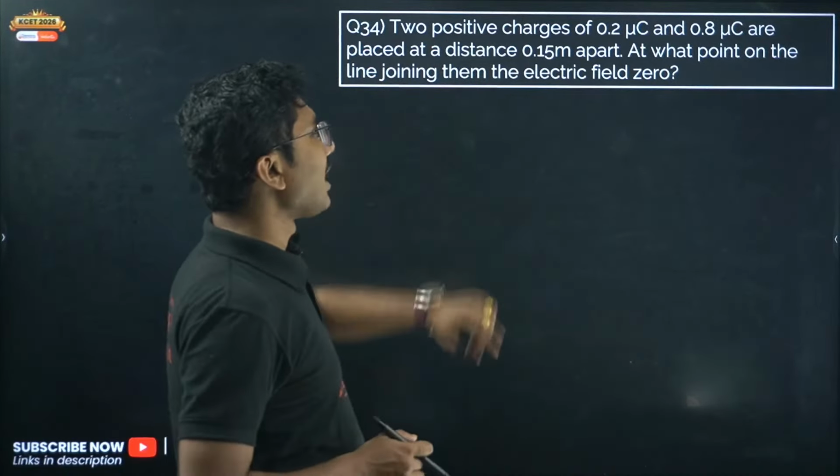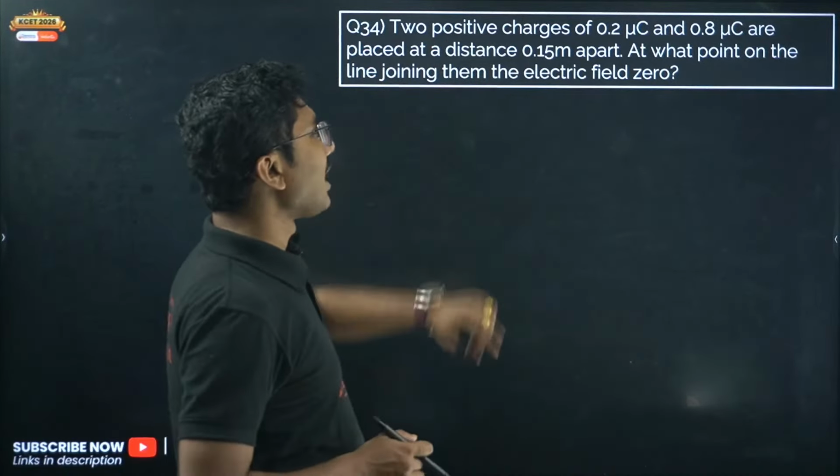So here we have two charges, both of them are positive, 0.2 and 0.8, and you are trying to find where the electric field is 0. If both of them are positive, the electric field will be 0 between the charges, and it will be closer to the smaller charge. Initial distance was given 0.15 meter. Suppose the distance from the smallest charge is x meter.